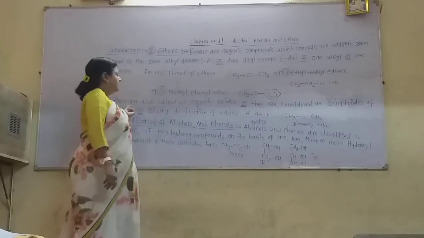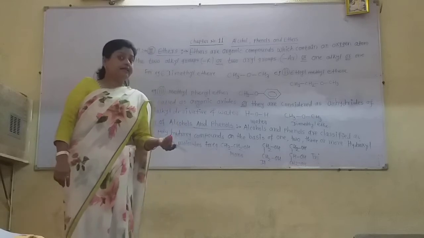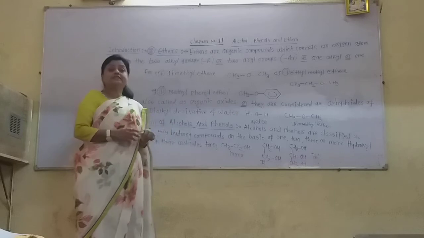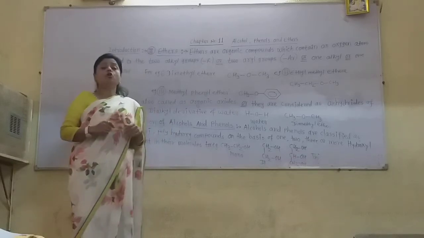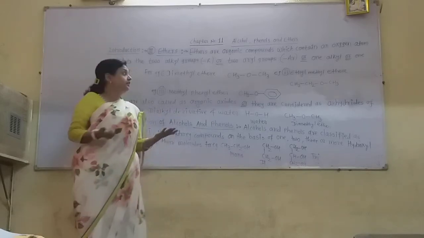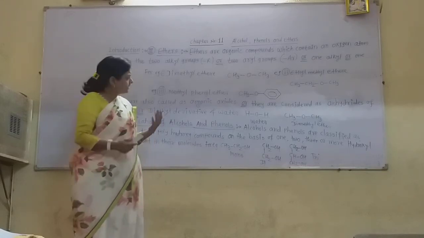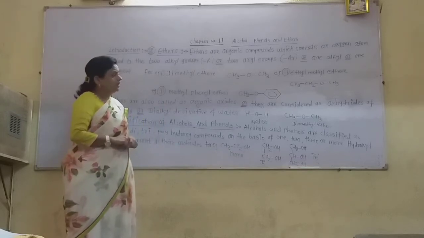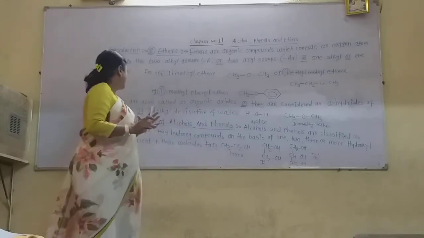Now see, ethers are also called the organic oxides. Why are they called organic oxides? Because the oxygen atom is directly attached to the two alkyl groups. Alkyl groups are organic groups, so they are called the organic oxides also.